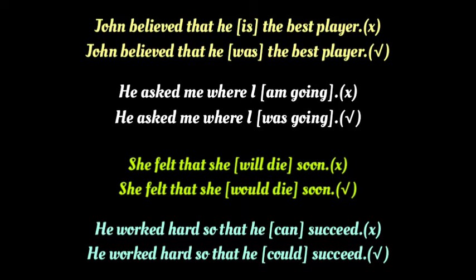For example, in the sentence, John believed that he is the best player, the main clause, John believed, has a past tense, believed. So the subordinate clause should also have a past tense verb. That's why the present tense is incorrect in this sentence. And the correction is, John believed that he was the best player. In the next example also, the verb in the main clause, asked, is in the past tense. Hence, in the subordinate clause, the present continuous tense am going is incorrect. According to the sequence of tenses, the past continuous was going should be used here.